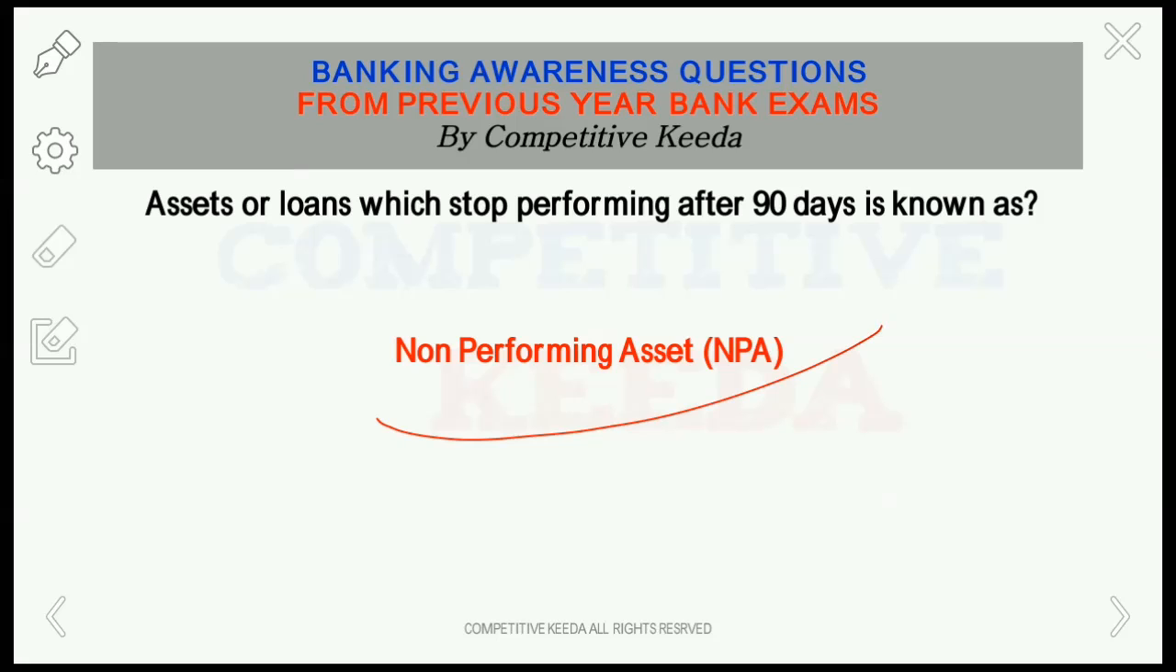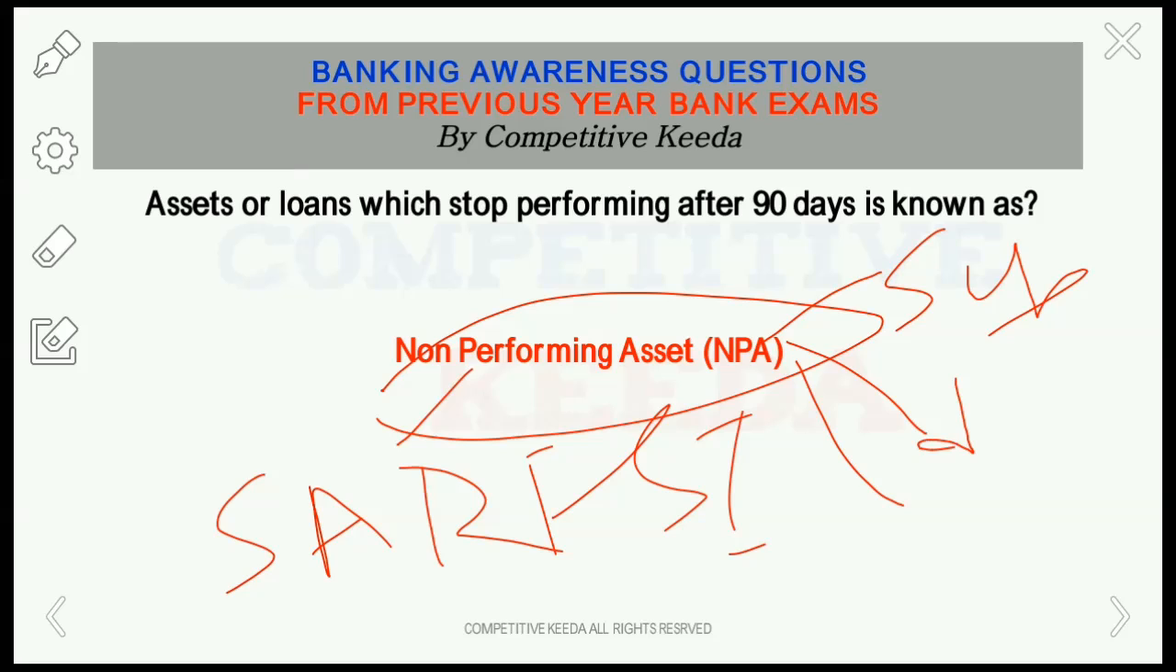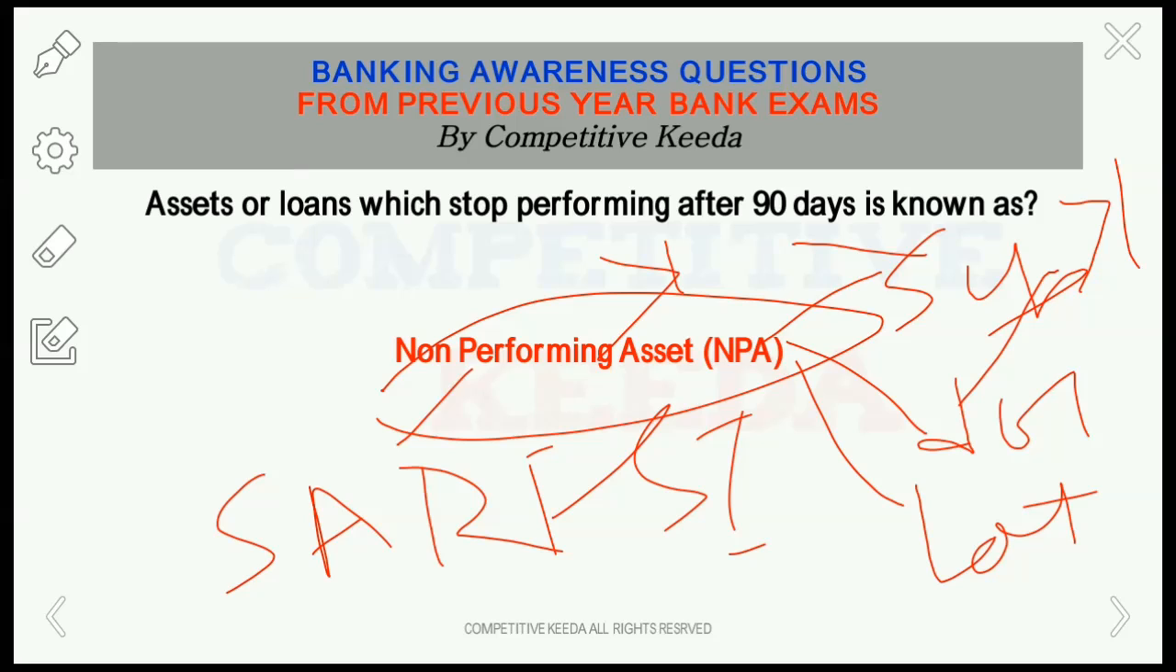Assets or loans which stop performing after 90 days are known as what? So those are known as non-performing assets, and this is regulated by the SARFAESI Act. And there are 3 types of non-performing assets. One is substandard, then doubtful, and the last one is loss. Substandard means it is more than 90 days but less than 1 year. Doubtful means it is more than 1 year. And loss means it cannot be recovered.